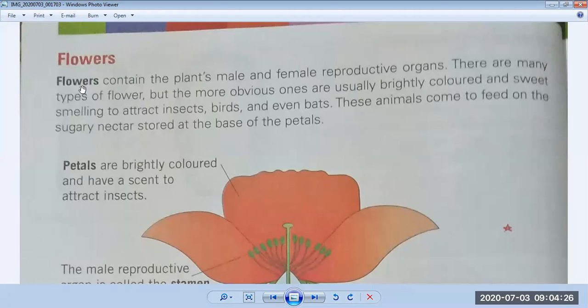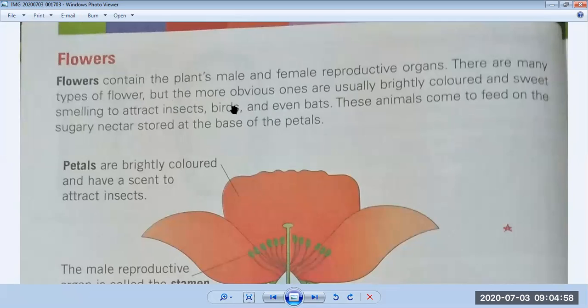So see in your book, flowers contain the plant's male and female reproductive organs. There are many types of flower, but the more obvious ones are usually bright colored and sweet smelling to attract insects, birds, and even bats. Mostly plants are in bright colors. They have bright colors, they have sweet nectar on their body, they have sweet smell. Why? To attract the insects, birds, and even bats.